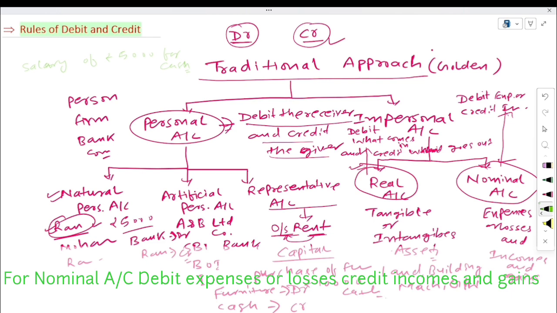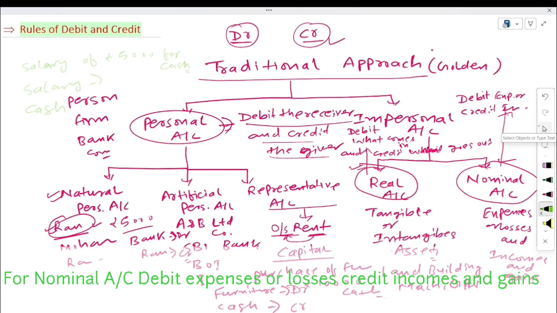Here are two accounts. First one is salary account and second cash account. Salary is just like expense for the business. It means salary and cash, here are two accounts. Salary is expense. What is the rule of nominal account?